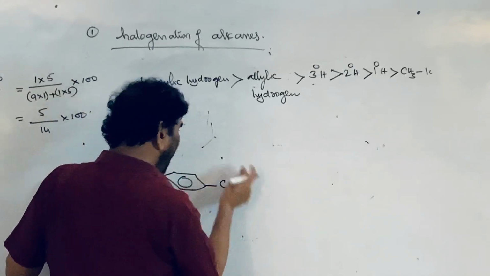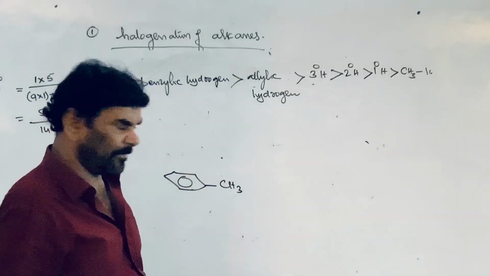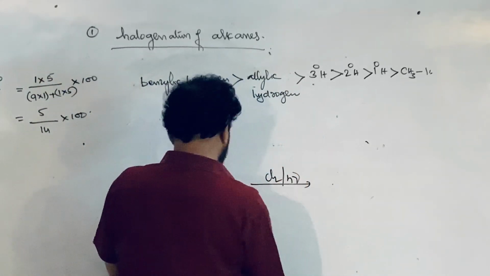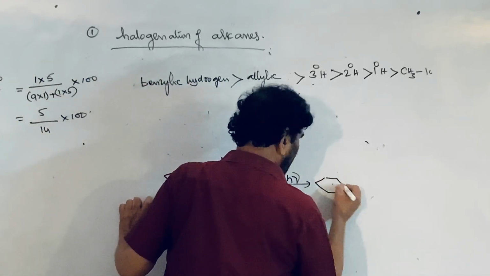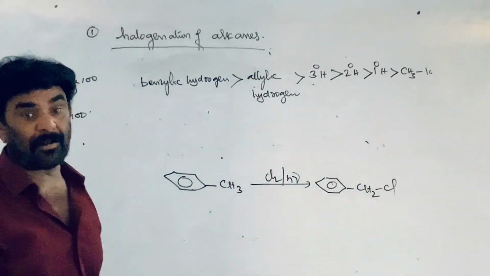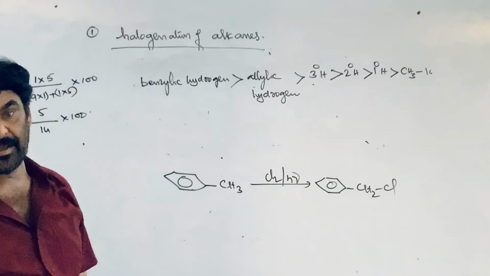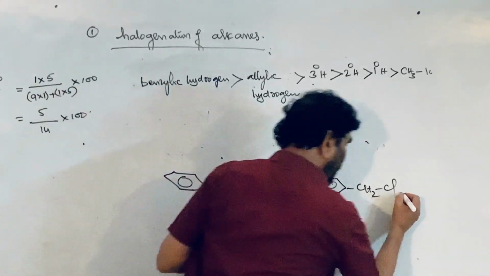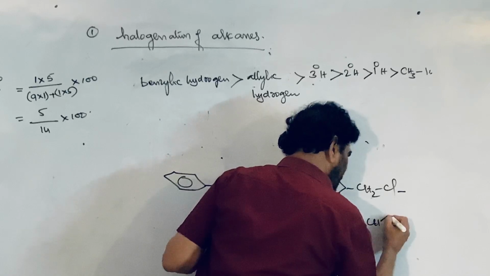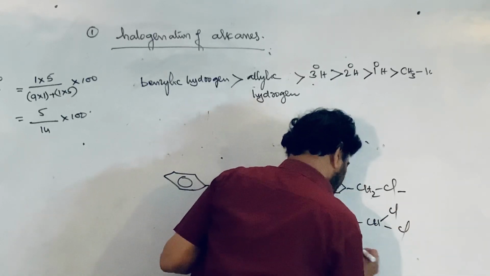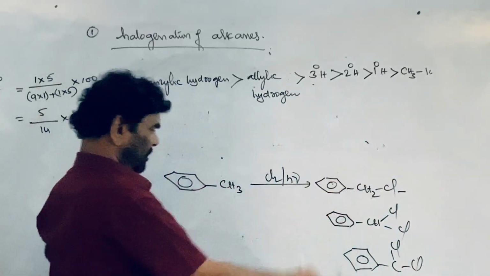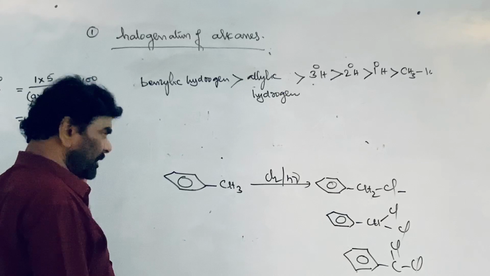Suppose you take toluene. The side chain is an alkyl group, and it behaves like an alkane. The side chain takes part in the free radical substitution reaction. Chlorine in the presence of light converts it into benzyl chloride. More than one chlorine can also be introduced, and all the hydrogens may be replaced with chlorine atoms. They may all be formed, depending upon the conditions.